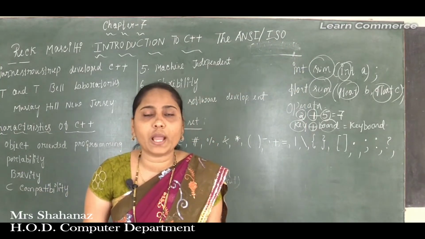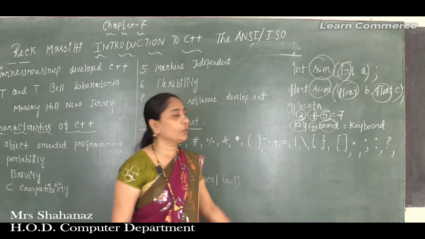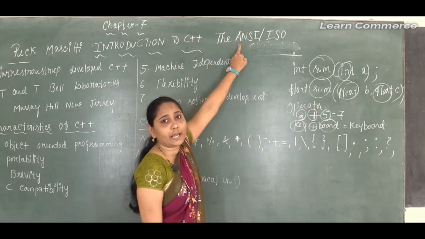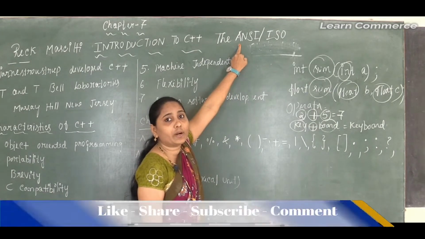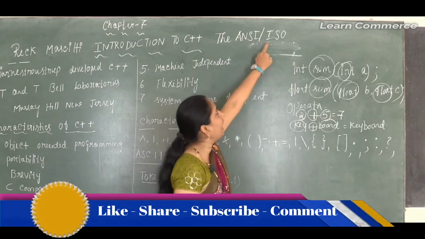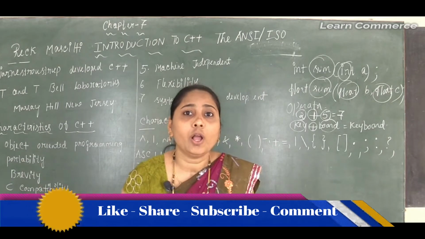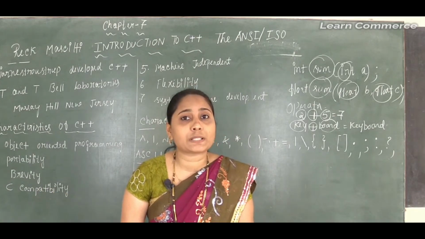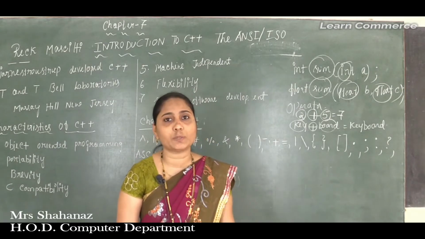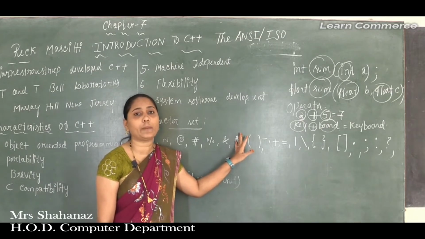The full form of ANSI is American National Standards Institute, and ISO is International Standards Organization. The C++ committee was finally responsible for standardizing all the features of the C++ programming language.